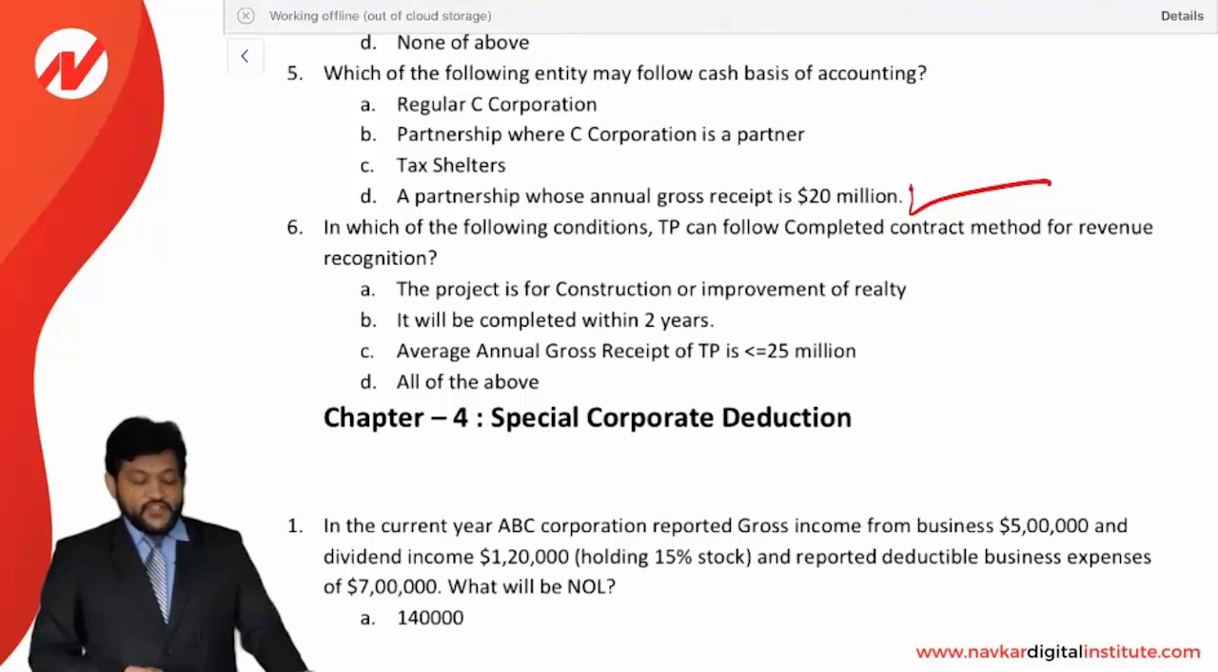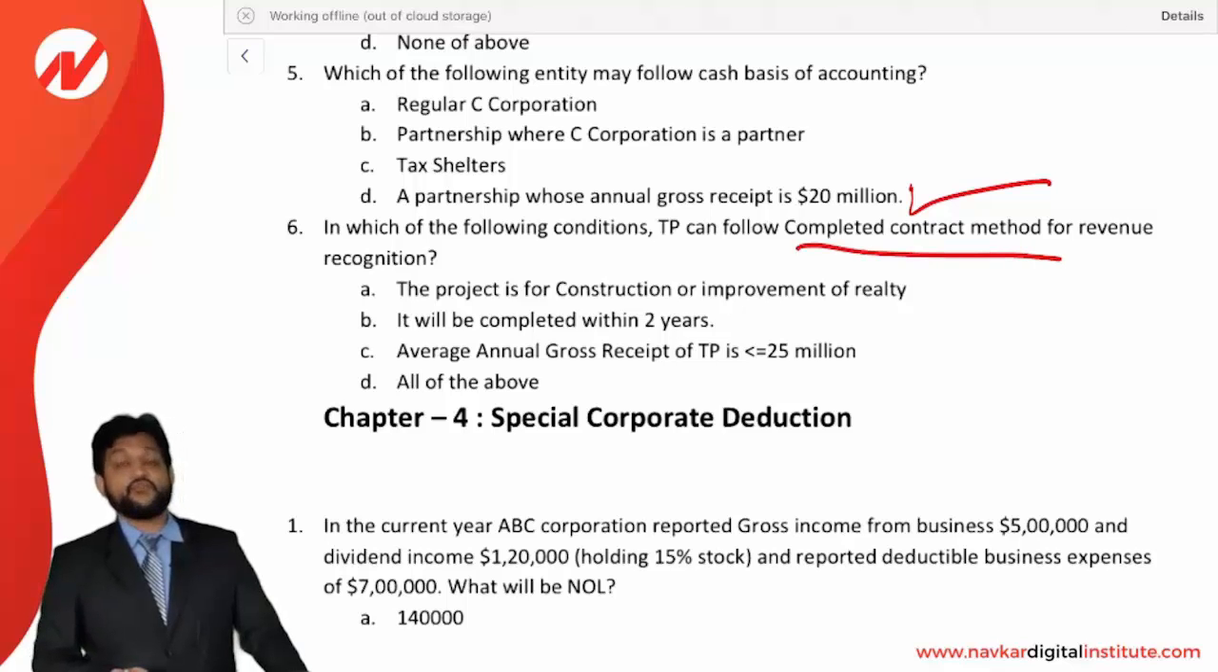Next, in which of the following conditions can a taxpayer follow the completed contract method for revenue recognition? Completed contract method for long-term contracts. What are the conditions to be fulfilled?